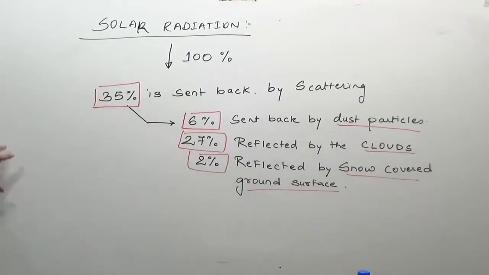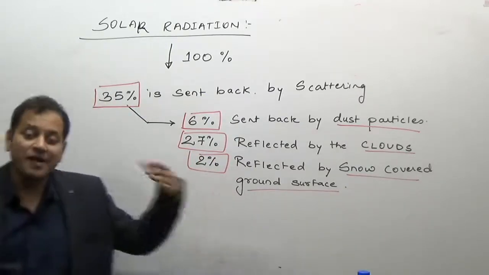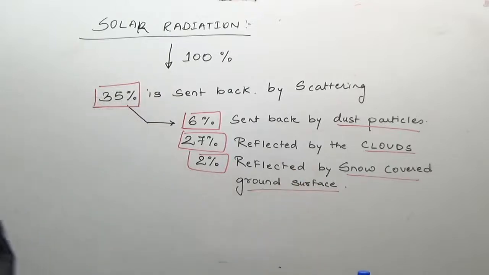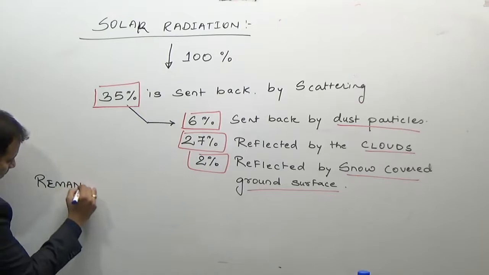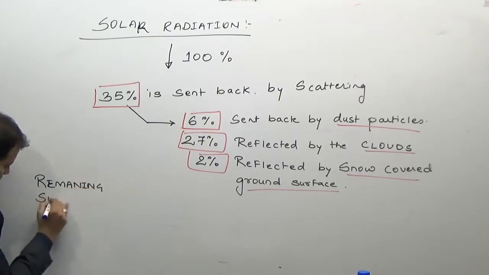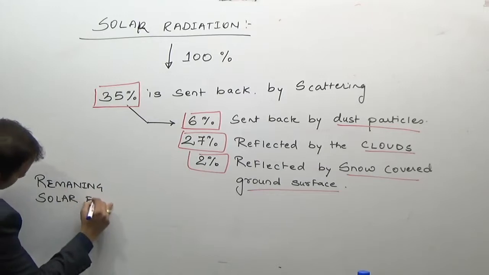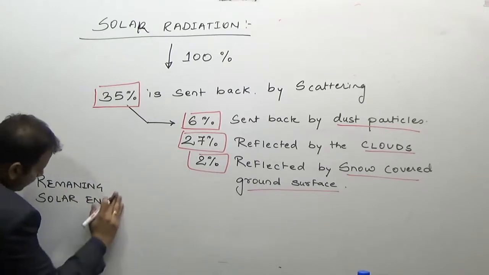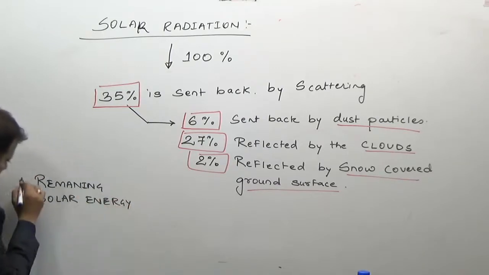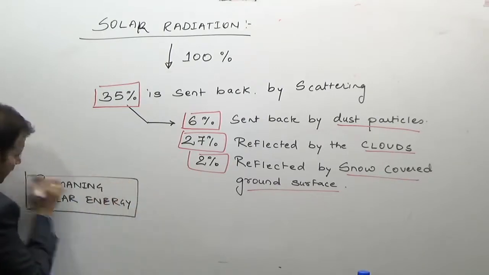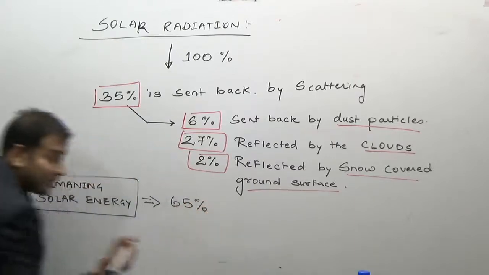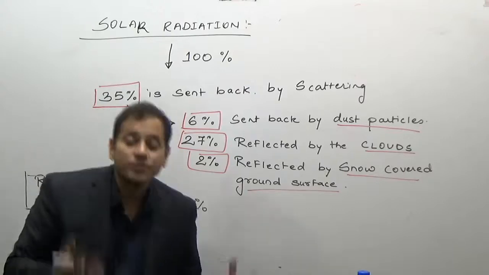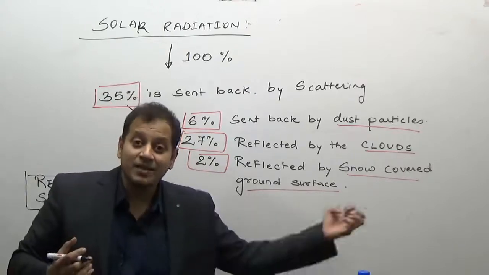So, out of this 35, how much remains? 100 minus 35, it is 65%. The remaining solar energy, 65%, takes part in heating the atmosphere, or it takes part in heating the Earth's surface.